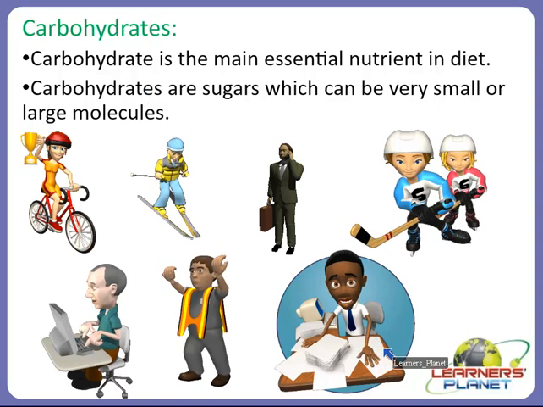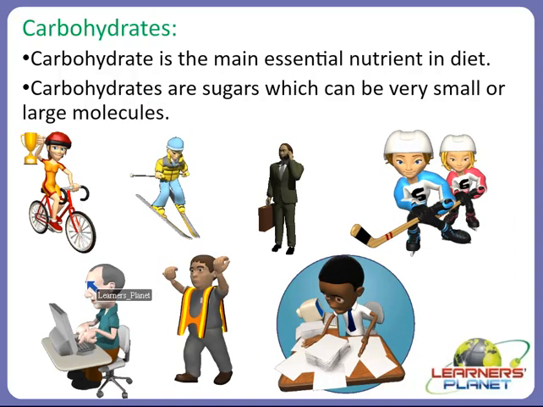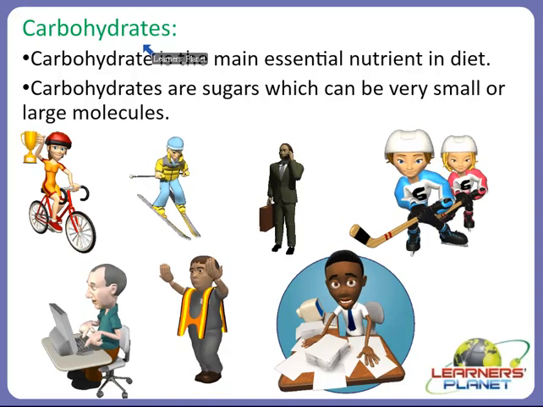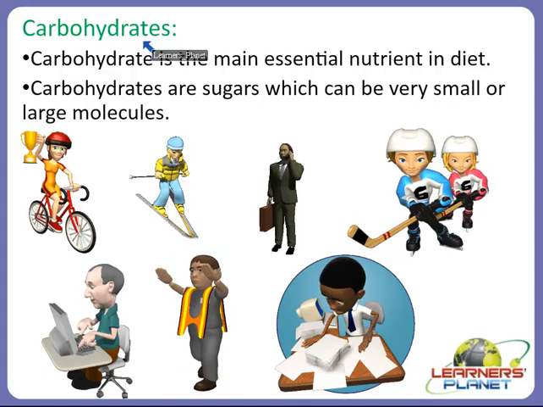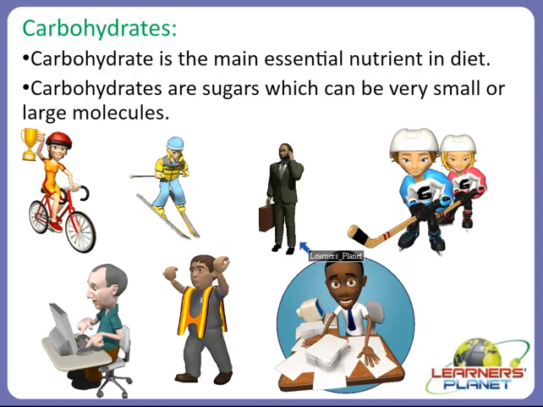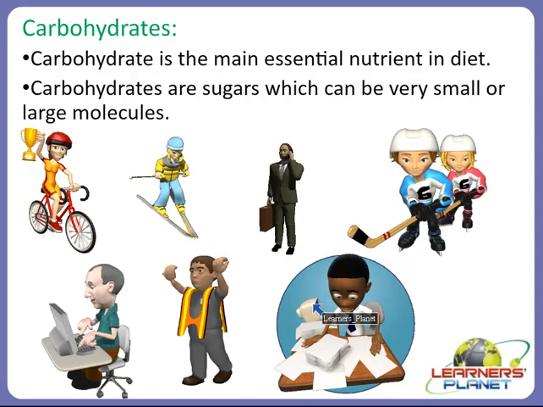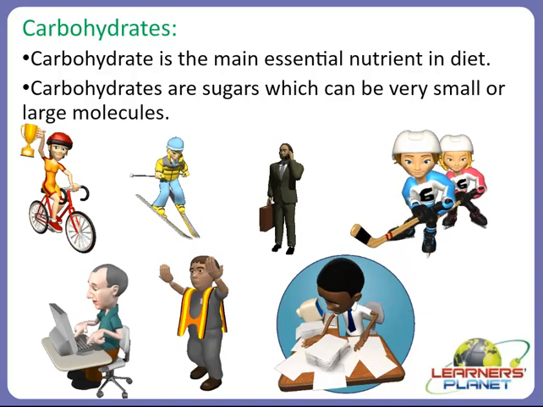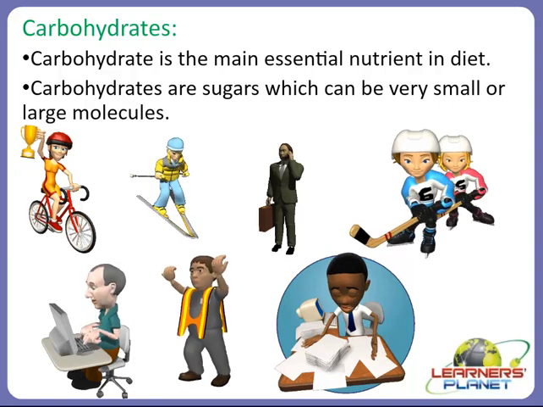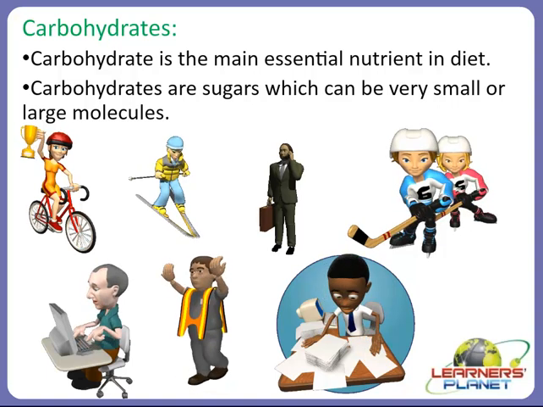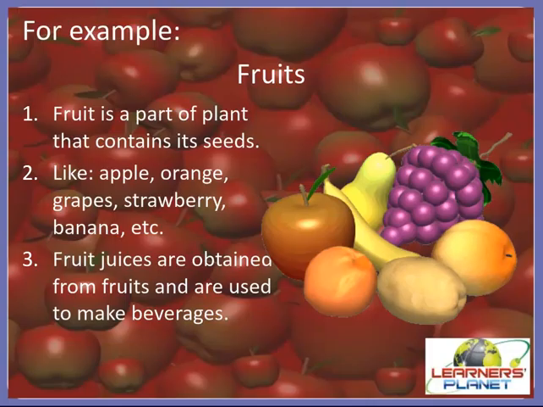for working, for even studying, even if we play, then also we need a lot of energy, and that is provided by the carbohydrates. So carbohydrates are the instant source of energy to our body to work, to play, to even study, right? So let's see the examples of carbohydrates. From which source can we get carbohydrates? Yes, the first example is fruits.